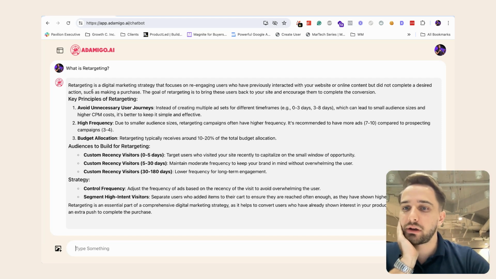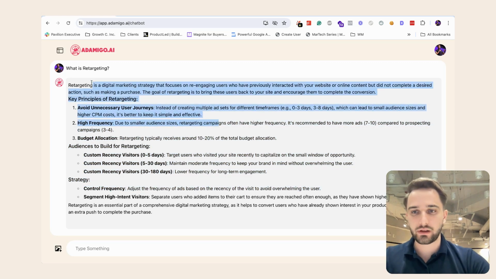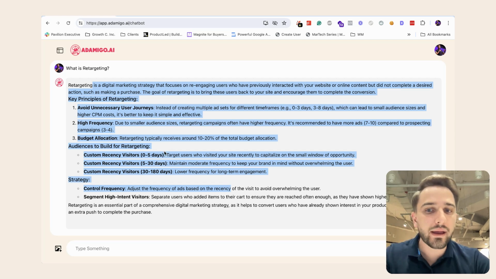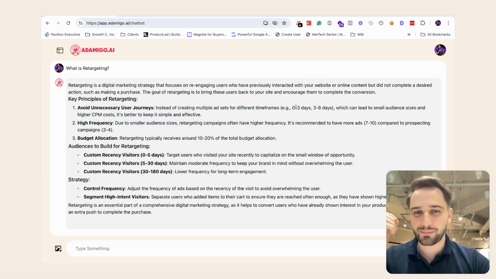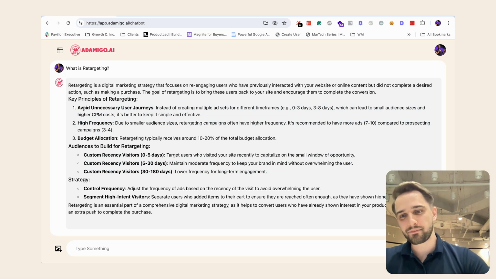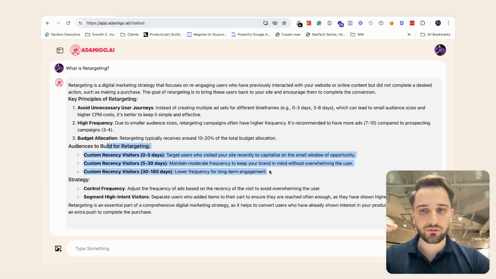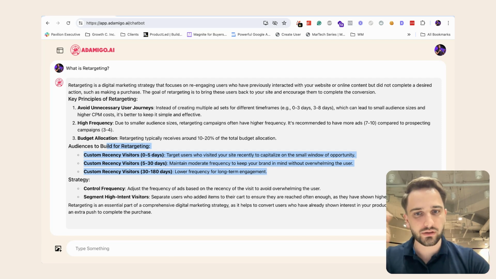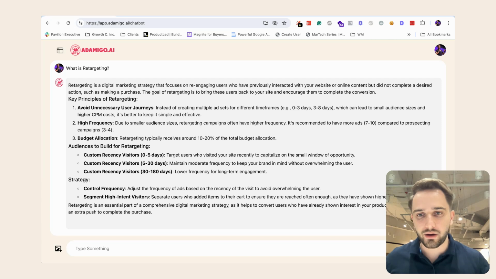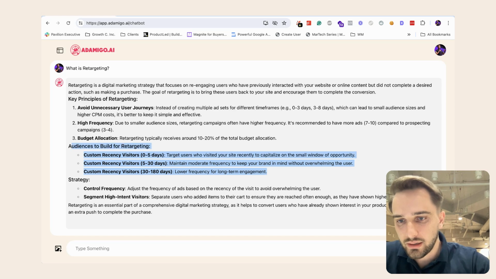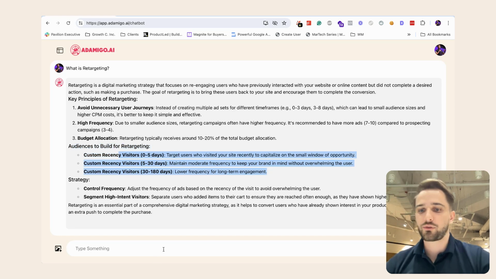Now, let's see what AdAmigo came up with here. AdAmigo now basically explained to me what is retargeting, what is a good way of setting up retargeting, and also here, what are some audiences that I should have? There are many different ways to approach retargeting, and it actually explains some of them right here, and it explains to you why they're bad, right? And then comes up with the best solution. I want to move the video forward. You can pause here and read how detailed it is and how strategic AdAmigo thinks, because it's been trained on our $300 million or higher experience of ad spend that we've managed over the last decade or so, right? Now, this is super interesting here. That's basically the retargeting strategy it suggests.